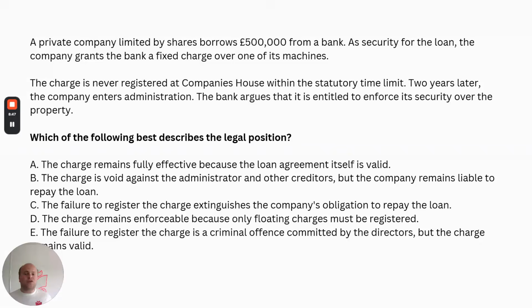The focus of this question is, once the company has granted security, what's required? What's the next step? And the answer is to register that security at Companies House, and to do so within 21 days from the date of the creation of security. So if a company grants a fixed charge, a floating charge, a mortgage, any kind of security, it must be registered at Companies House within 21 days of the date of creation.